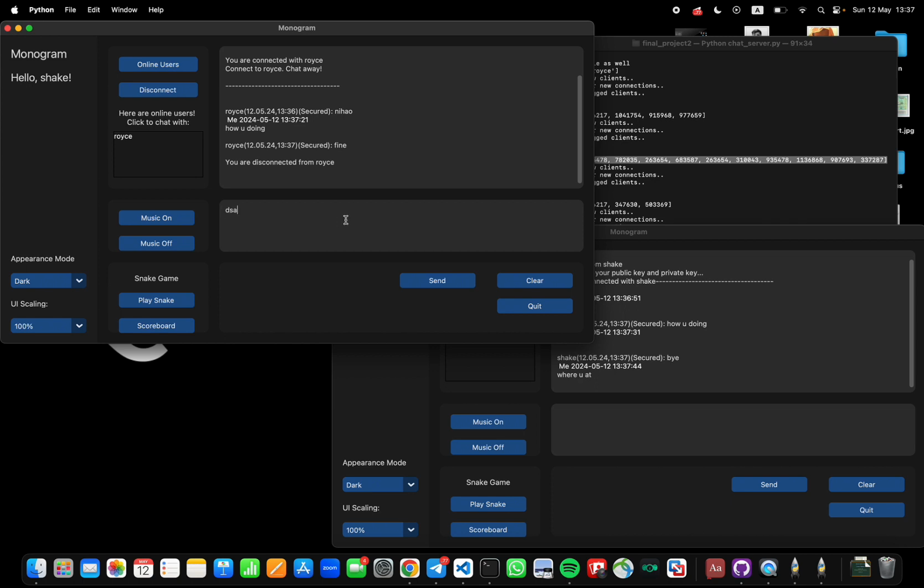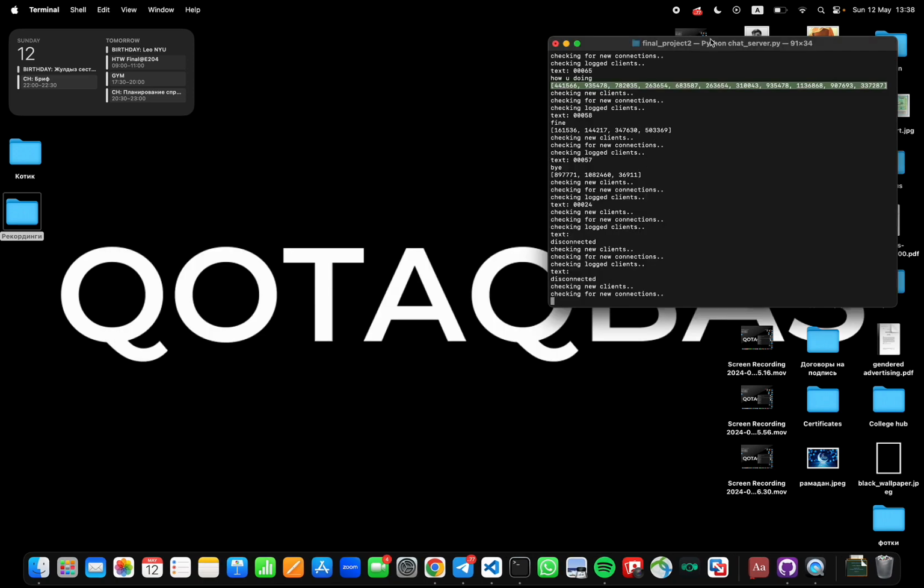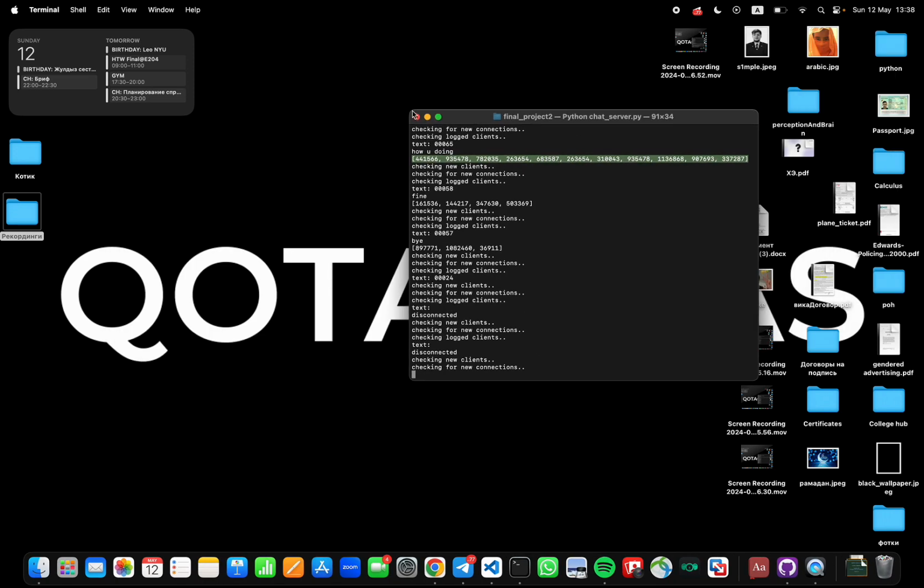And the next one is this functionality. We have send, clear, and quit. Clear is for example, if we write Ni hao multiple times, we want to clear the text box. We just click this one and we're done. And the last one is the quit button. It's pretty simple. We just quit the program and that's all. So this is what the terminal looks like.